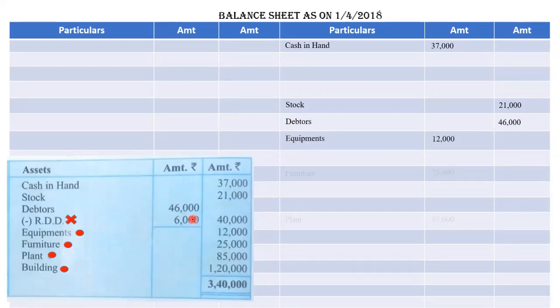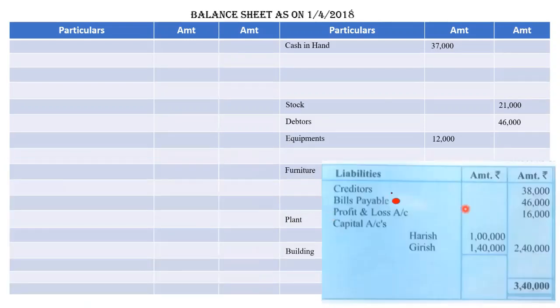Next, equipments 12,000. Furniture, I have left 2 lines for furniture because furniture is being taken over by the partner, and plant is here, building is here. Asset side is completed, right? So I will do this here. Moving to the next point, liabilities. Creditors 38,000. Bills payable we have 46,000. So after bills payable, I have left 2 lines. Actually, I have intentionally written it here so that I can show you. I have left 2 lines here because bills payable we are going to pay completely.